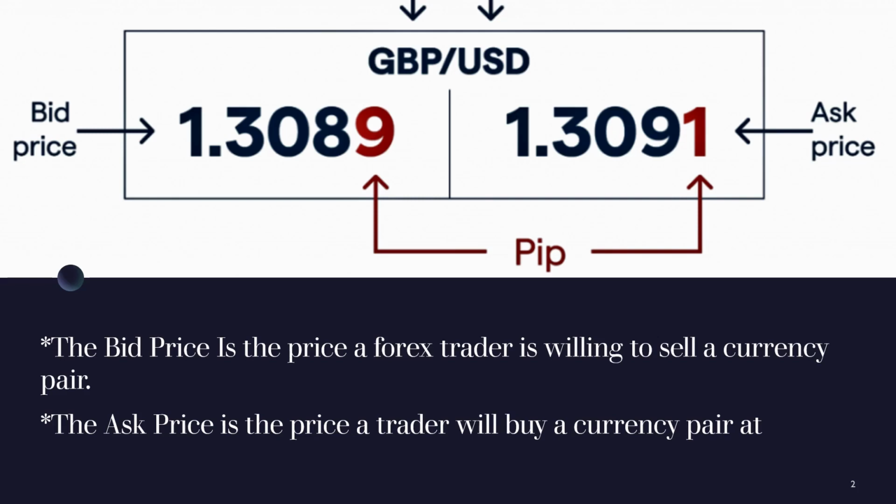While the ask price is the price a trader is willing to buy a currency pair. So you want to pay 40 for what is being offered to you for 50. Do you understand? The difference between the bid price and the ask price is what we call the spread. I hope this has been very explanatory where I broke it down.